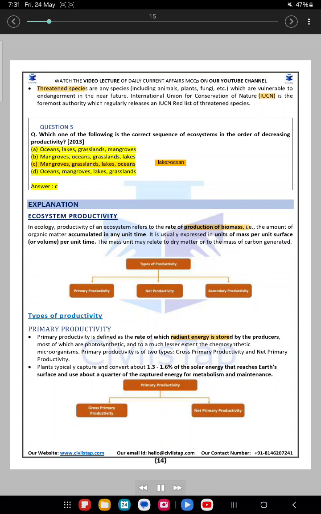Answer C. Explanation. Ecosystem productivity. In ecology, productivity of an ecosystem refers to the rate of production of biomass, i.e., the amount of organic matter accumulated in any unit time. It is usually expressed in units of mass per unit surface or volume per unit time. The mass unit may relate to dry matter or to the mass of carbon generated.